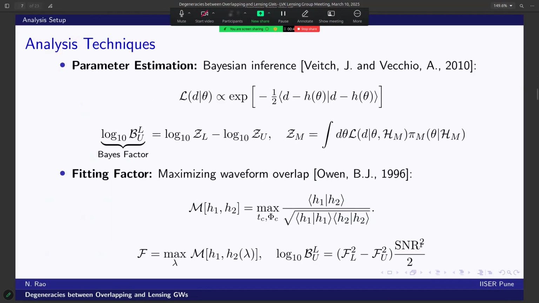For the analysis techniques, we perform typical Bayesian inference and fitting factor maximization, similar to LIGO analysis. And then the key parameter that we compare is the Bayes factor difference for model comparison. We maximize the fitting factor over the primary components of chirp mass, symmetric mass ratio, and the lens parameters. This is computationally less expensive, and we extend it to our population study so that we can understand in which conditions a lensing template might erroneously mimic an overlapping signal.